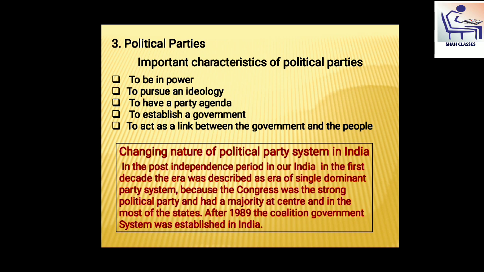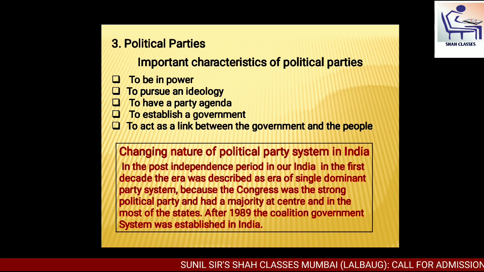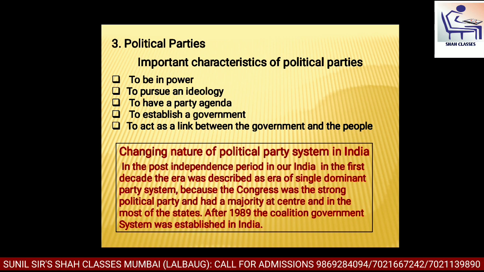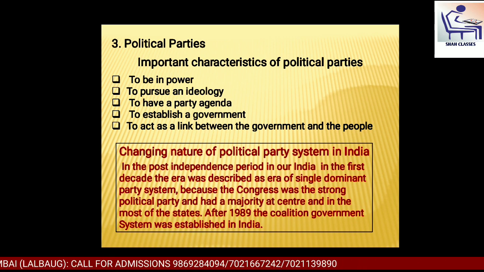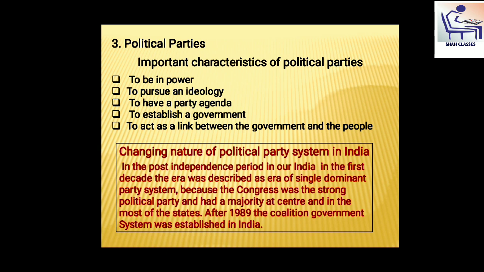What are these? To be in power, the first characteristic. Second one is to pursue an ideology. Every political party has a party agenda. Next is to establish a government.